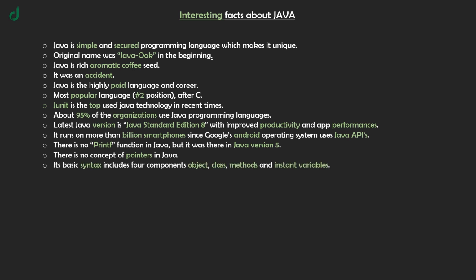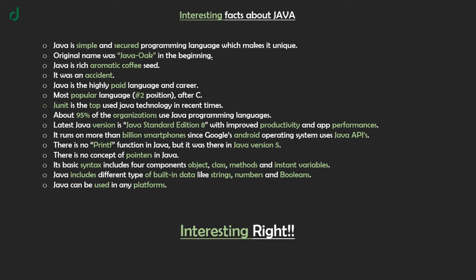Its basic syntax includes 4 components: object, class, methods and instance variables. Java includes different types of built-in data like strings, numbers and booleans. Java can be used on any platform. Interesting, right?